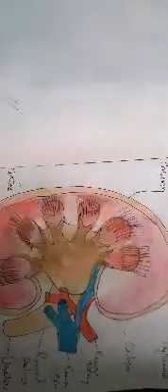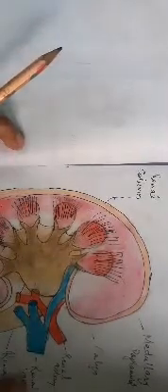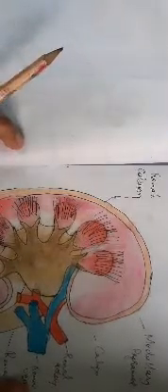Each kidney of an adult human measures about 10 to 12 centimeters in length, 5 to 7 centimeters in width and 2 to 3 centimeters in thickness, with an average weight of about 120 to 170 grams.